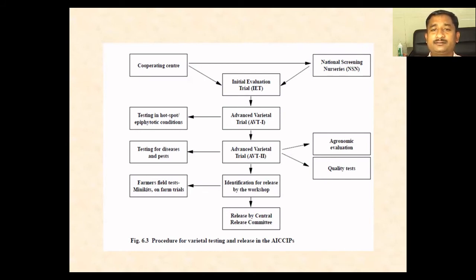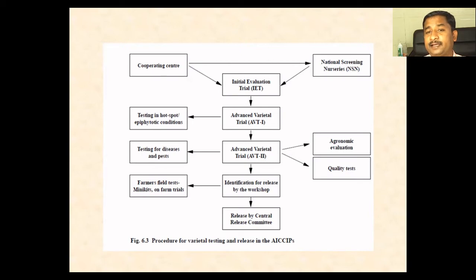Once a variety is evaluated initially, it will be promoted to the advanced varietal trial if it is out-yielding the best check by 5%. Once it comes to AVT1, testing in hotspot or epiphytotic conditions will be done.